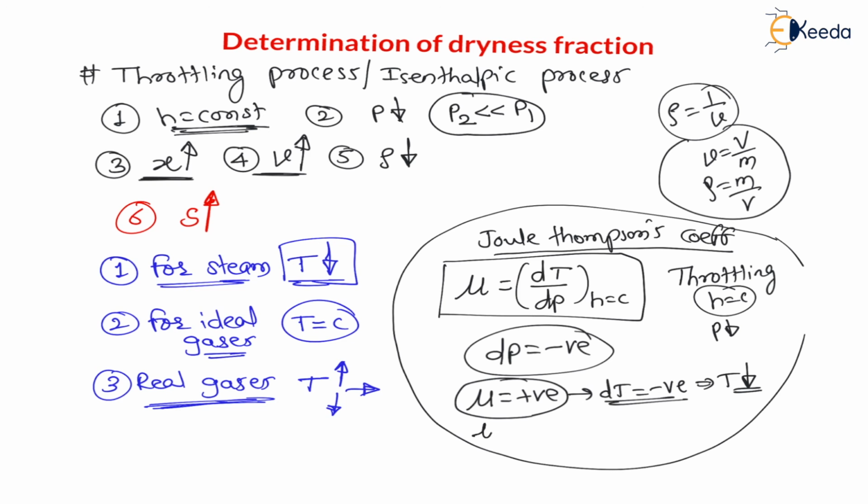Again, if the Joule-Thomson coefficient is negative, then dP is always negative, therefore dT must be positive, since positive divided by negative is negative. For this case, the change in temperature will be positive, which means that due to throttling, temperature increases. And when the Joule-Thomson coefficient is 0, that means it is an ideal gas. For ideal gases, the Joule-Thomson coefficient is 0, so the numerator, the change in temperature, is 0. Therefore, temperature remains constant when enthalpy also remains constant. Thank you, dear students. In the next lecture, we will understand the phase change of ice.